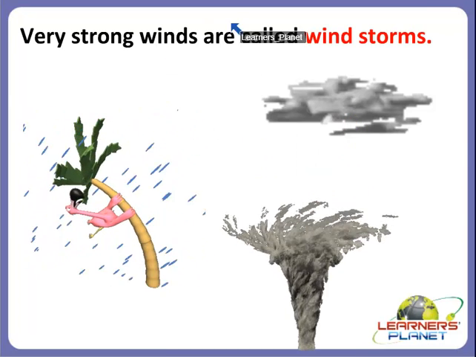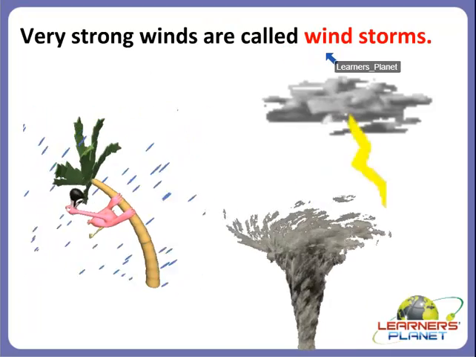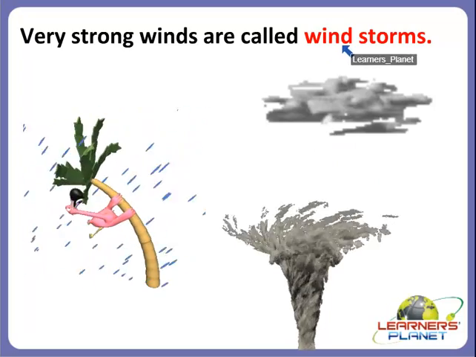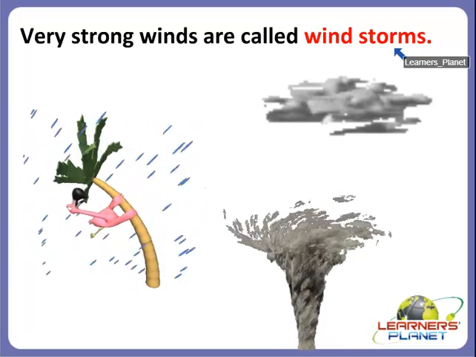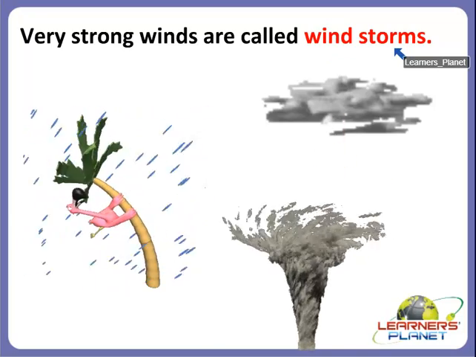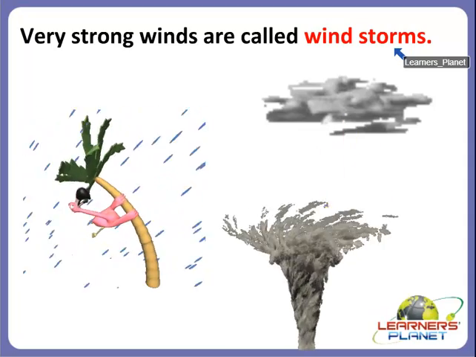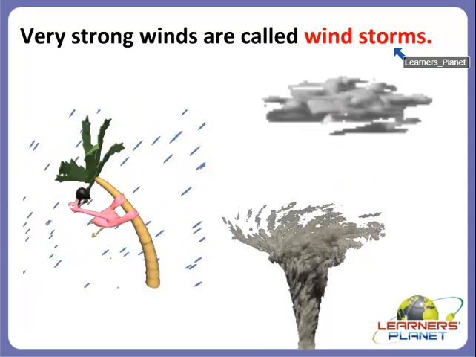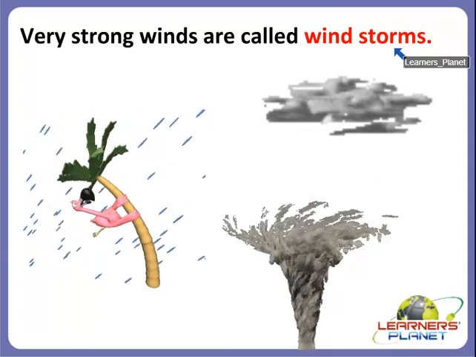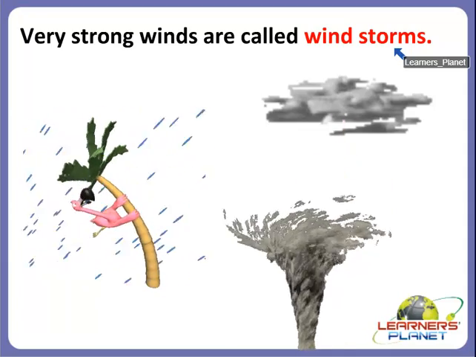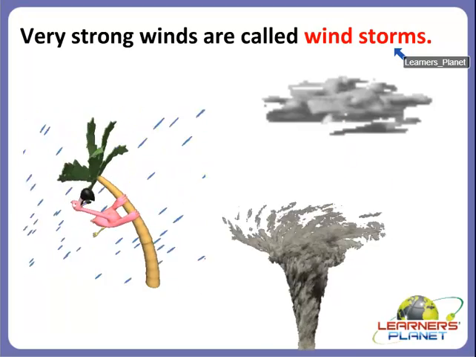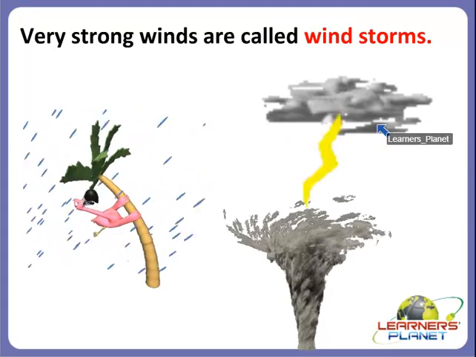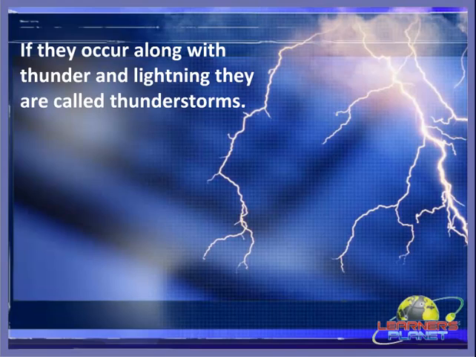And very strong winds are called wind storms. What are they called? Wind storms. Alright children, so always remember that moving air is called wind, gentle wind is called a breeze, while a strong wind is called a gale, and very strong winds are called wind storms, right?